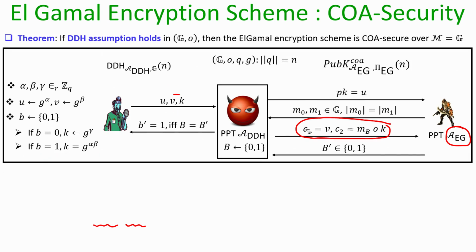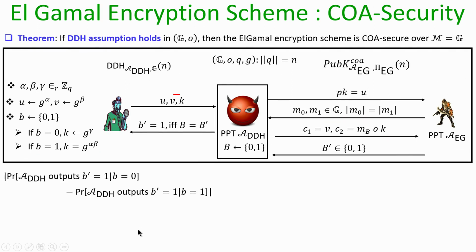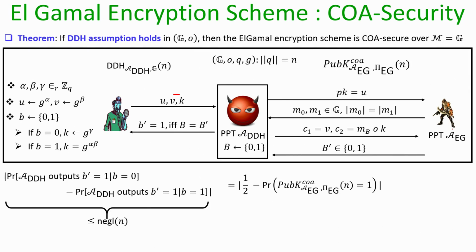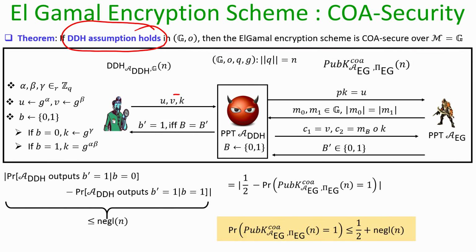So, in summary, what we are concluding is that the distinguishing advantage of our DDH solver is exactly 1 by 2 minus the probability with which our adversary could have won the COA game against the Elgamal encryption scheme. But since I am assuming that the DDH assumption holds in the underlying group, the distinguishing advantage of any DDH solver is upper bounded by some negligible probability. That means, if I reshuffle the terms, I end up showing that the advantage of my adversary A sub EG in winning the COA game against the actual Elgamal encryption scheme is half plus negligible, and hence my Elgamal encryption scheme is indeed COA secure.